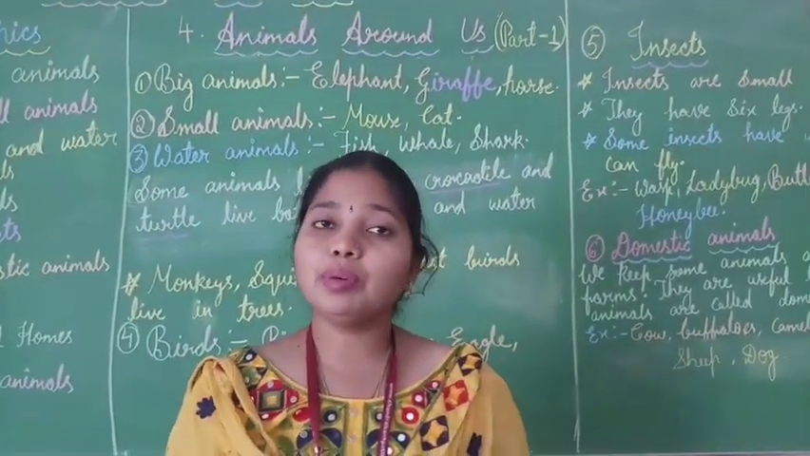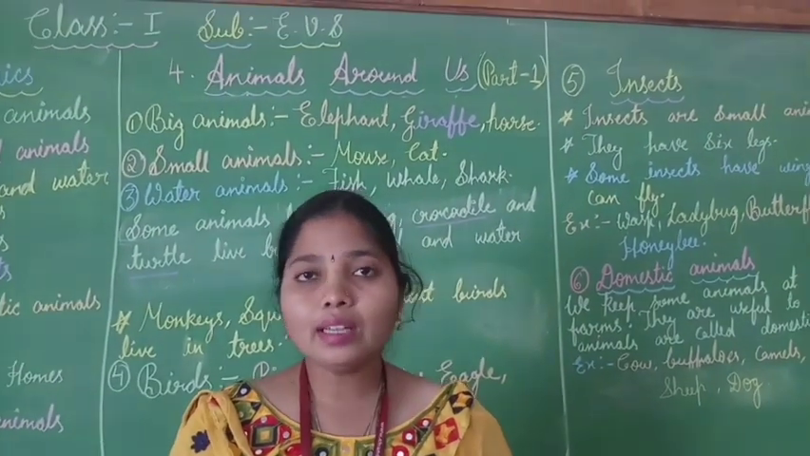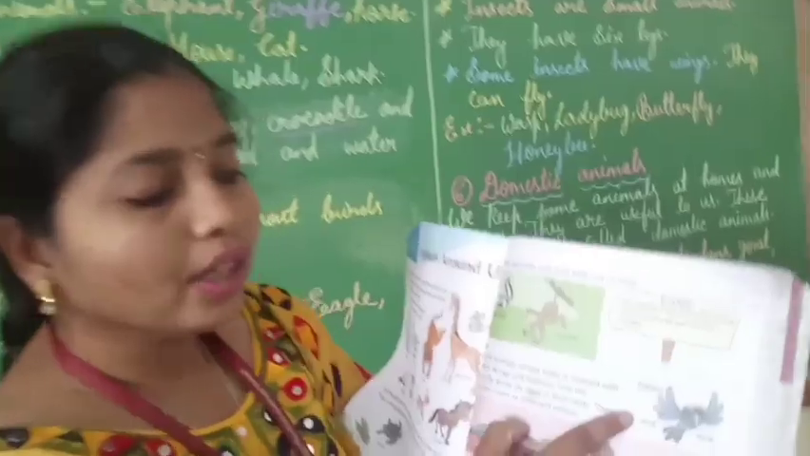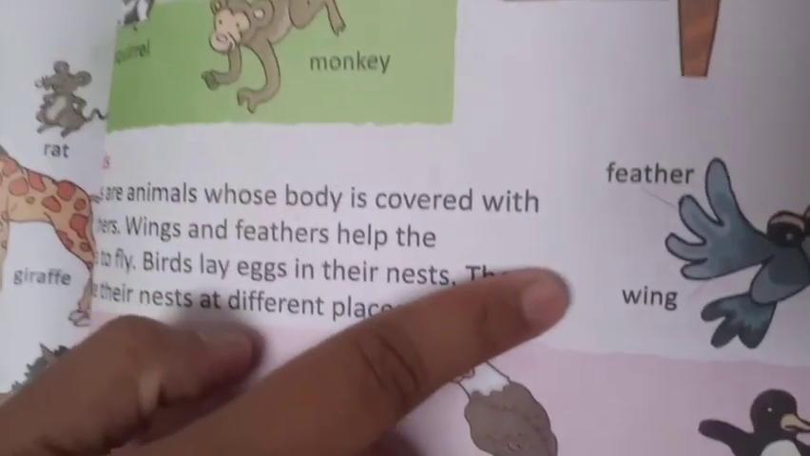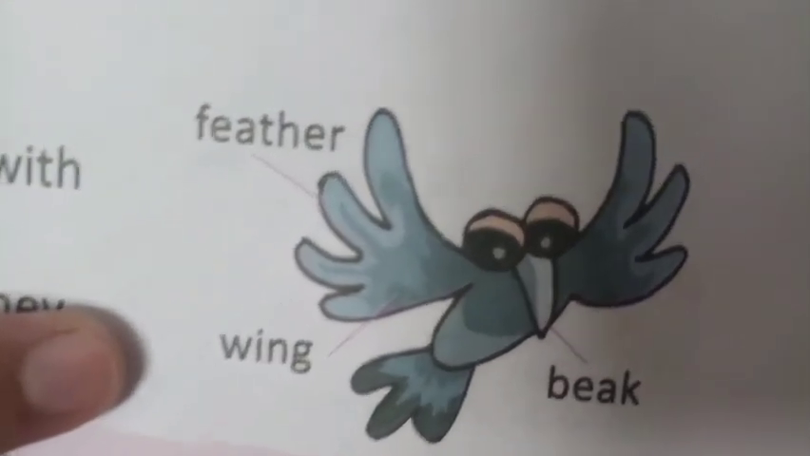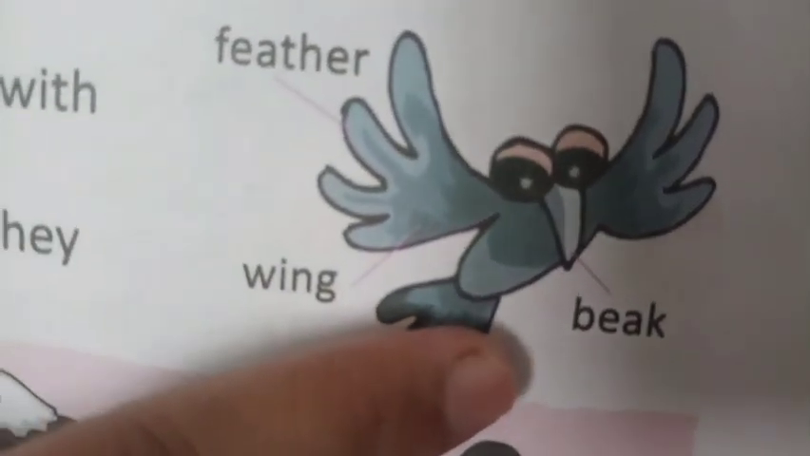Yes children, the birds will make their nest at different places. See children, now I will show you this picture. This is a bird. And this is what we call feather. These are wings. And this is the beak of the bird.